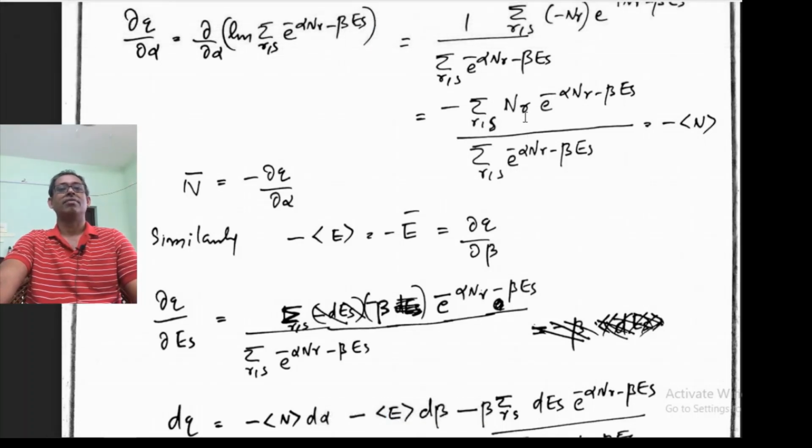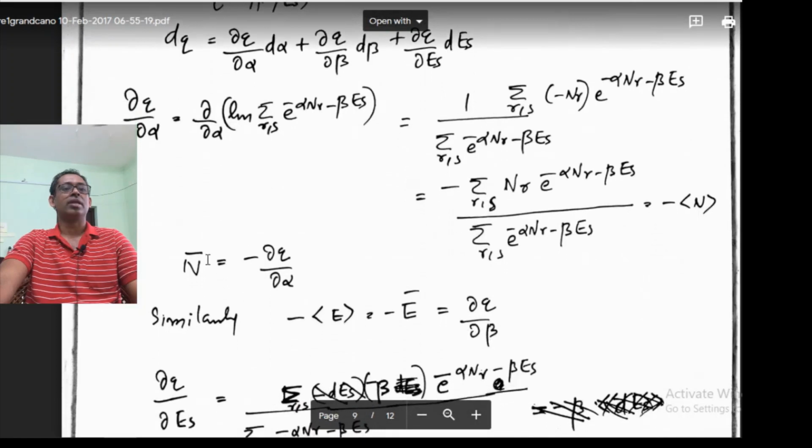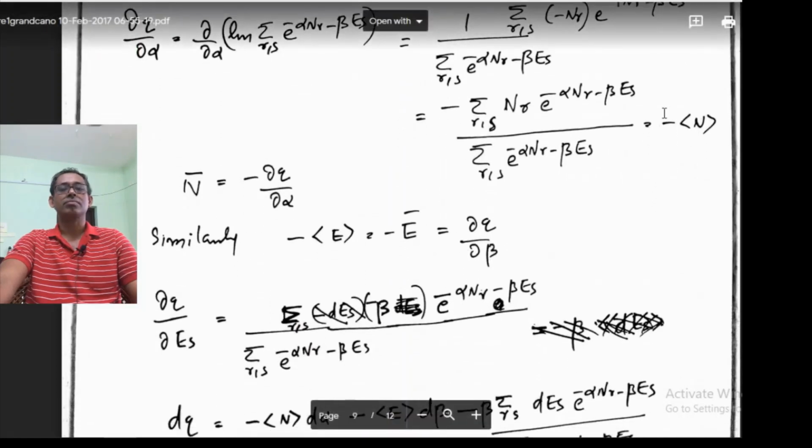Since we are taking this Nr here, you get the expectation value of n. So n bar, the average value of n, is minus dou Q by dou alpha, because dou Q by dou alpha is minus the average value of n.